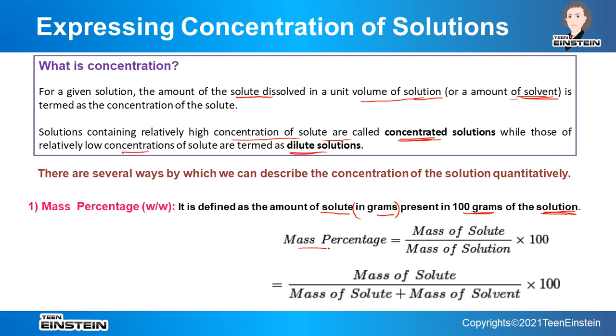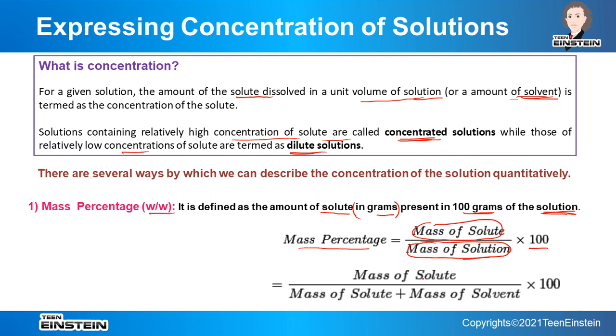So how can we calculate mass percentage? It is mass of solute divided by mass of solution, all in gram because it is mass. That is why we have written here W by W, that means both are weight, multiplied by 100.